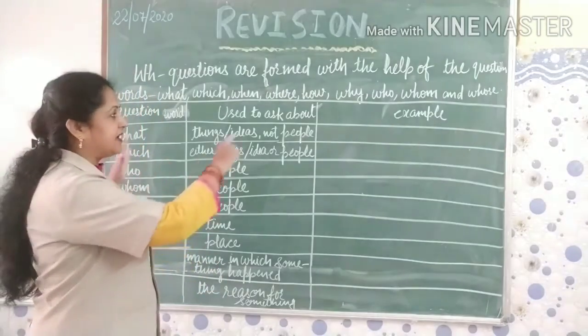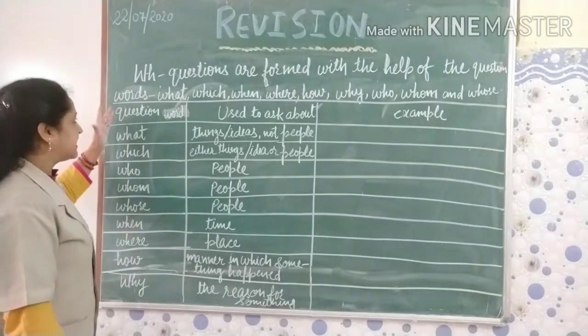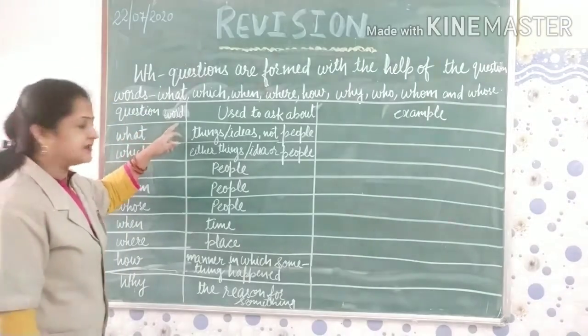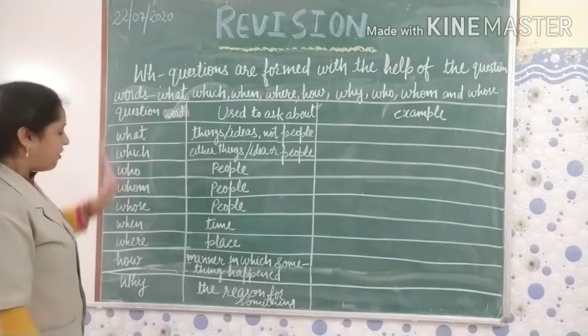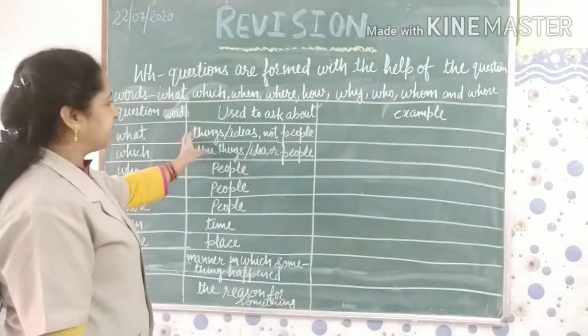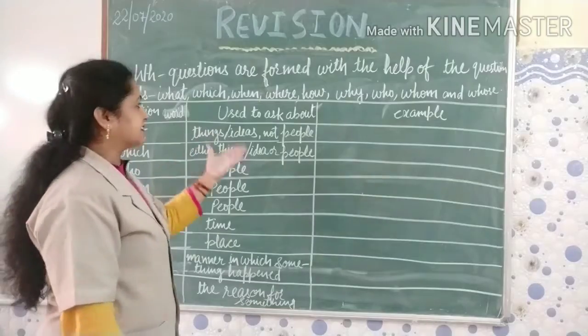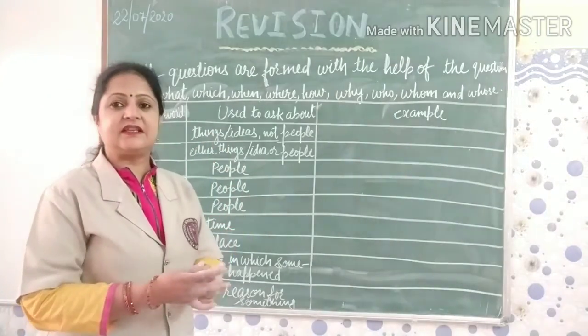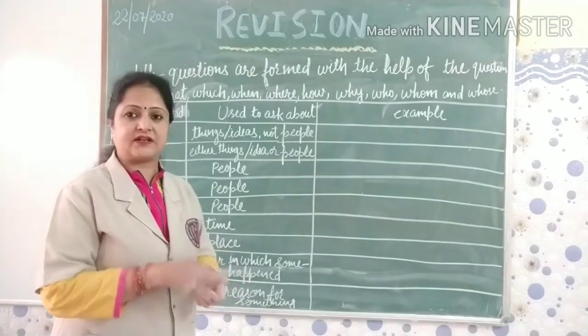So here I have made one table. In this table you can see in the first column I have written the question words, like what, which, who, whose, all the question words. After that, in the second column I mentioned what they are used to ask about. That means we use these question words for asking about what.